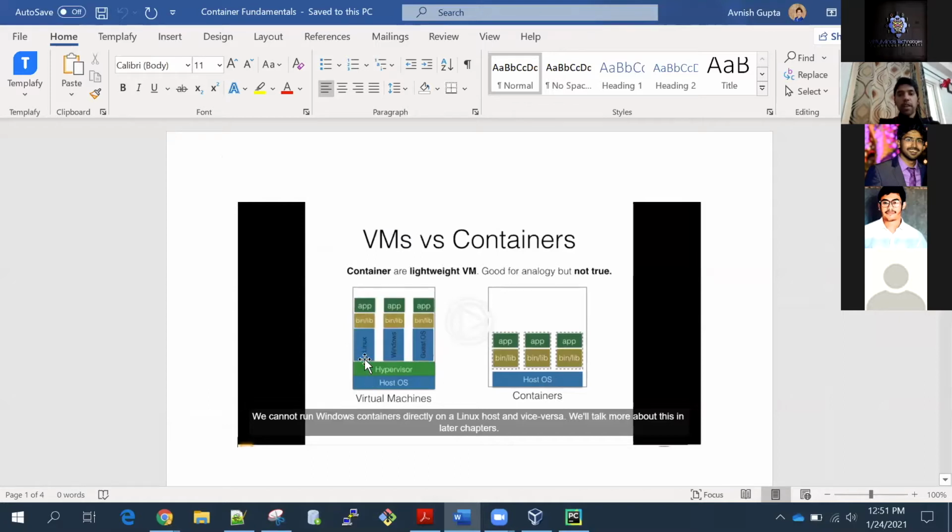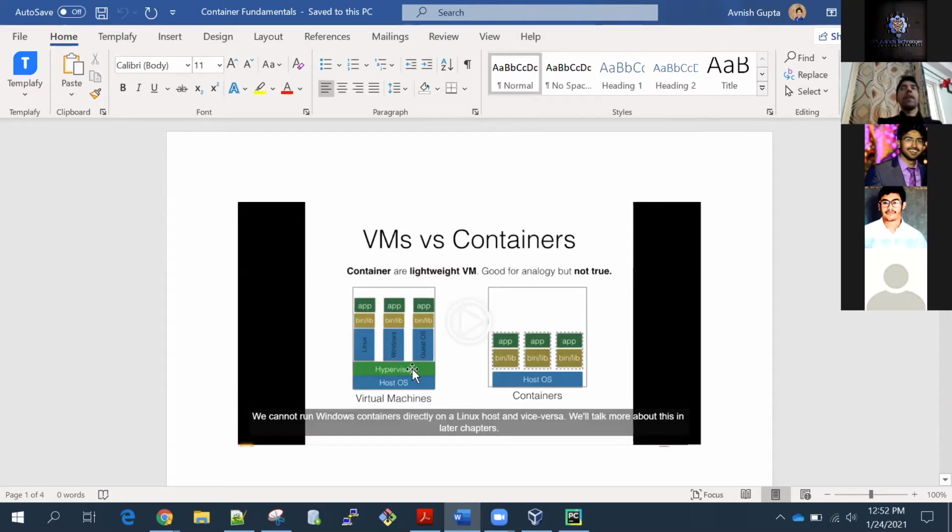We can create a Linux virtual machine, a Windows virtual machine, and virtual machines with other operating systems as well. Here they have given three examples: Linux, Windows, and another operating system. In these virtual machines we have the operating system. So on a Windows host OS we can have a Linux operating system, and on top of the Linux operating system we have our applications and our libraries.